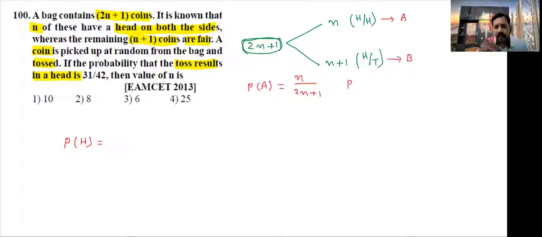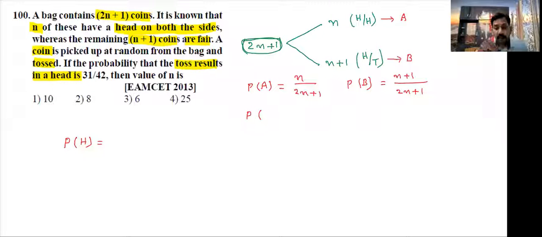P of B, the second bag: in second bag n plus 1 coins, but total is 2n plus 1 coins.